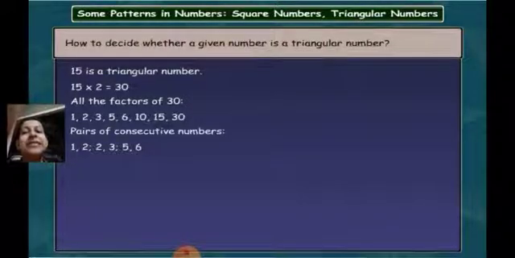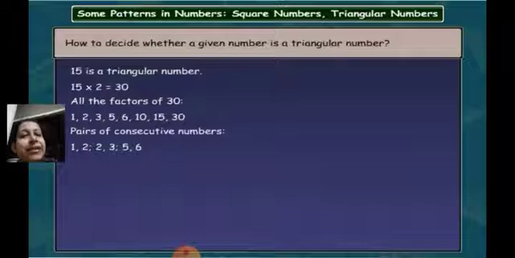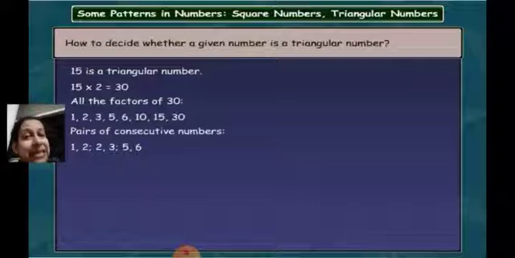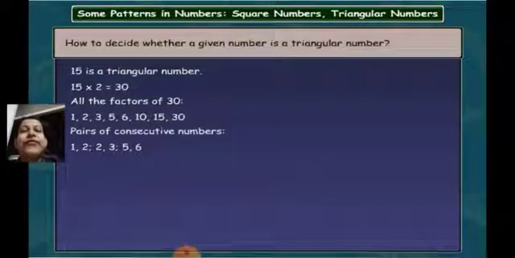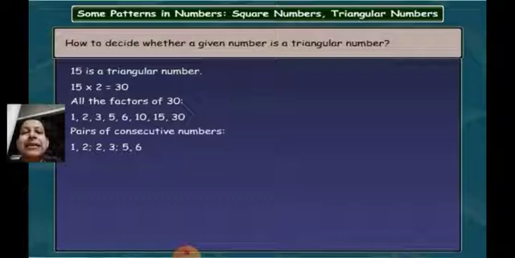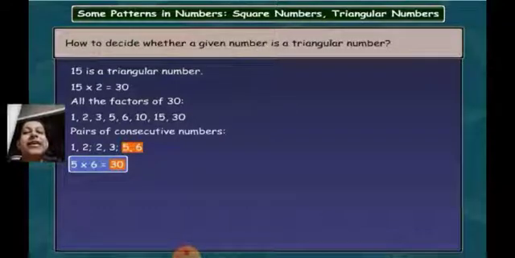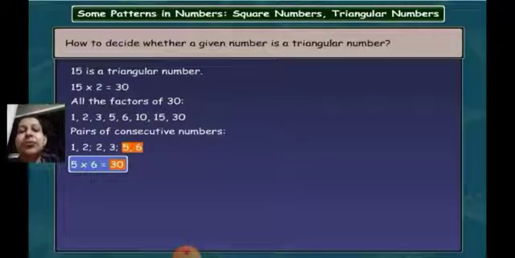Then we will see the second consecutive pair, that is 2 multiplied by 3. You're getting the answer equal to 6. That means we're not getting 30 here also. Then the last pair, that is 5 multiplied by 6, is equal to 30. That means 15 is a triangular number. So we are getting the answer 5 multiplied by 6 is equal to 30.